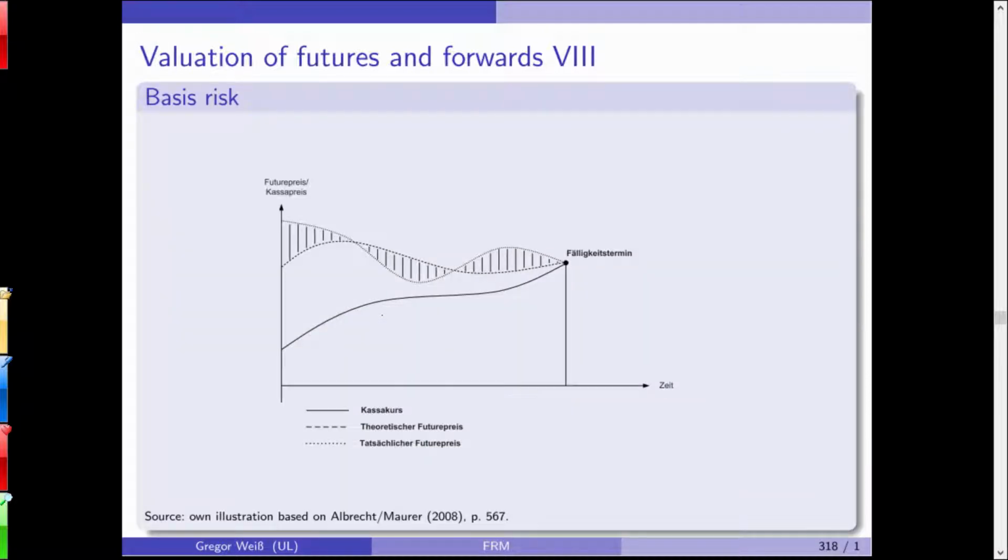And here you can see that in the end, the theoretical and empirical future price should not be, and are usually not, equal, but in the end, of course, they will all converge to the spot price. And the difference here, this is basis risk. And of course, this here, this is the basis. Again, at maturity, the basis will be 0, but before that, you might have a positive or negative basis risk.